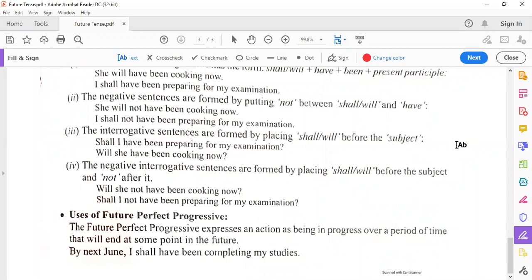By next June, I shall have been completing my studies. The time is given of the future. By next June, I shall have been completing my studies. Action started in the past. It is in continuation. It will be completed at a particular period of time given by next June.